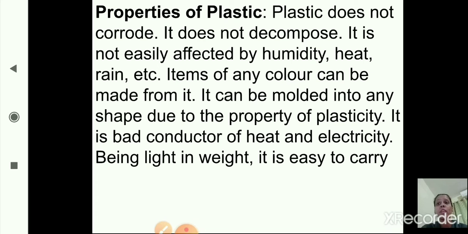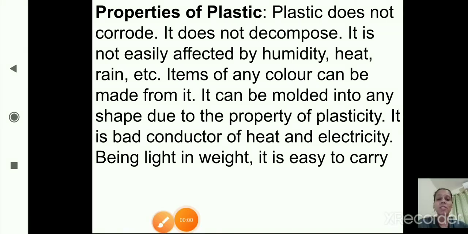It can be molded into any shape due to the property of plasticity. It is a bad conductor of heat and electricity. And being light in weight, it is easy to carry anywhere. Okay, so these are the properties of plastic. I hope you are clear till here.